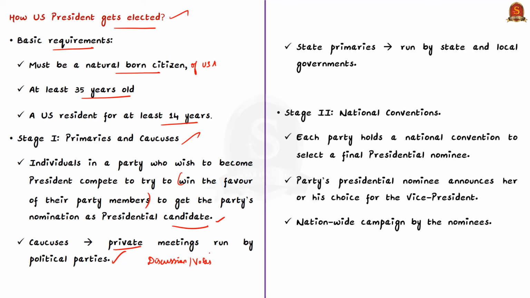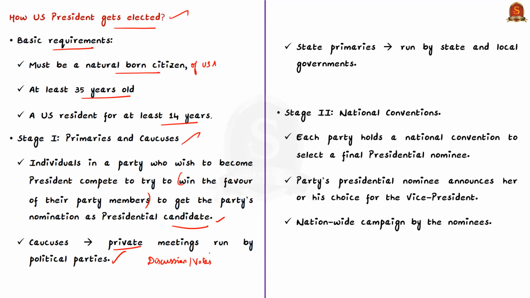Though both these run differently, they both serve the same purpose. That is, they let the states choose the nominees of the major political parties for the general election. At the end of this stage, the candidate who receives a majority of the party's delegates will win the nomination.